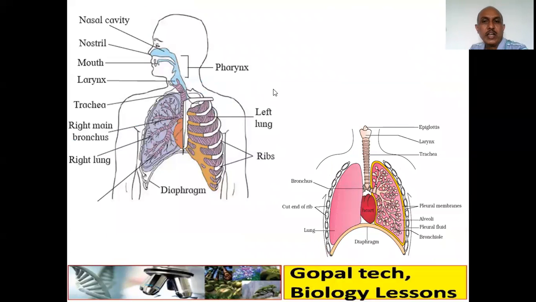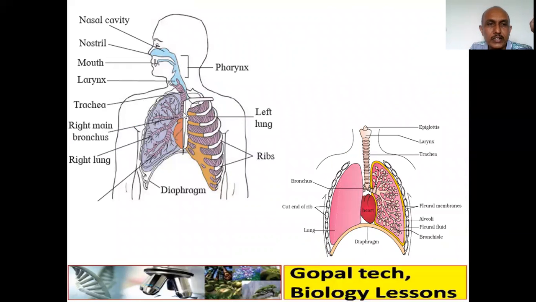So you can draw this diagram from your textbook for practice. See, this is a nostril, two nostrils are there. This is the nasal cavity where the cilia, mucus and hairs are present that will filter out. And from mouth here it will open. So this common passage is called a pharynx. Then here it is a larynx, that is sound box. So here there is a glottis, which is covered by epiglottis, a leaf-like structure. Then it will open into trachea, a windpipe.